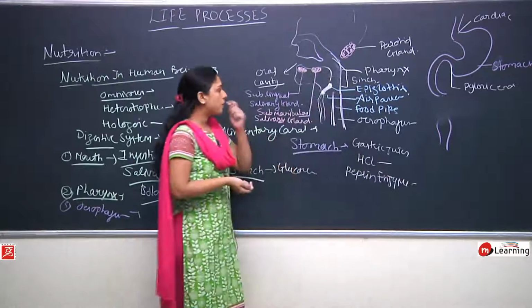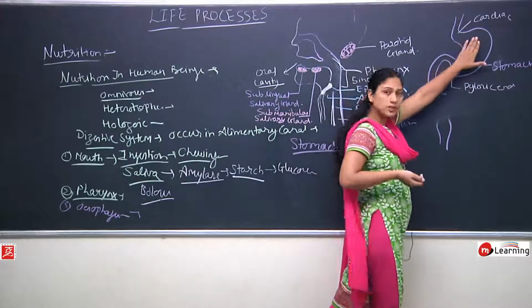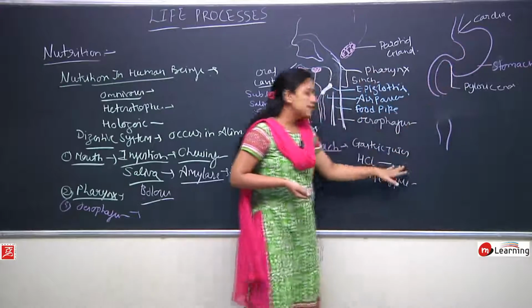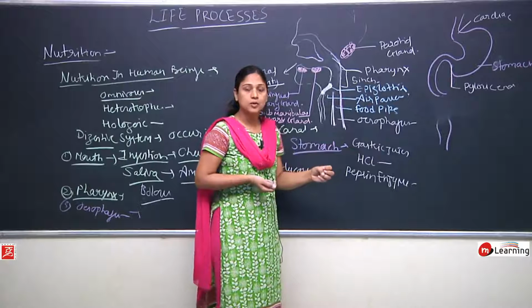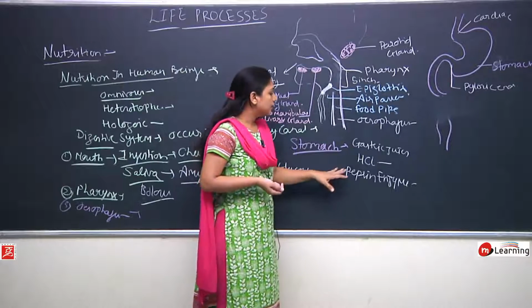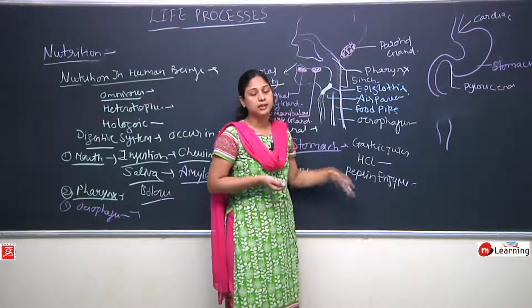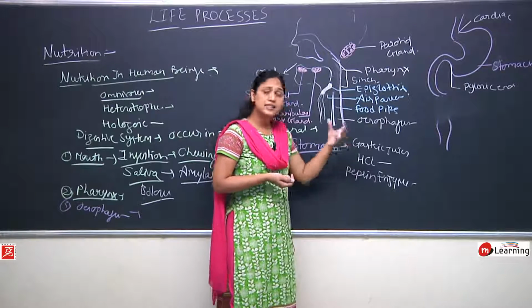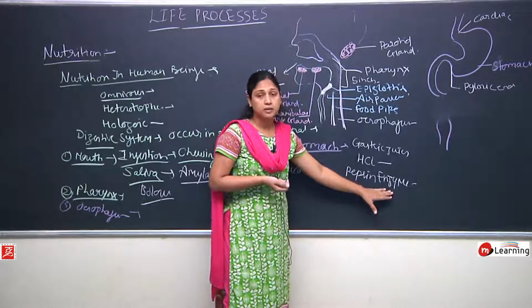When the food comes from the esophagus into the stomach, the acid gets mixed with the bolus, with the food. Why is this acidic environment important? This acidic environment activates the pepsin enzyme.